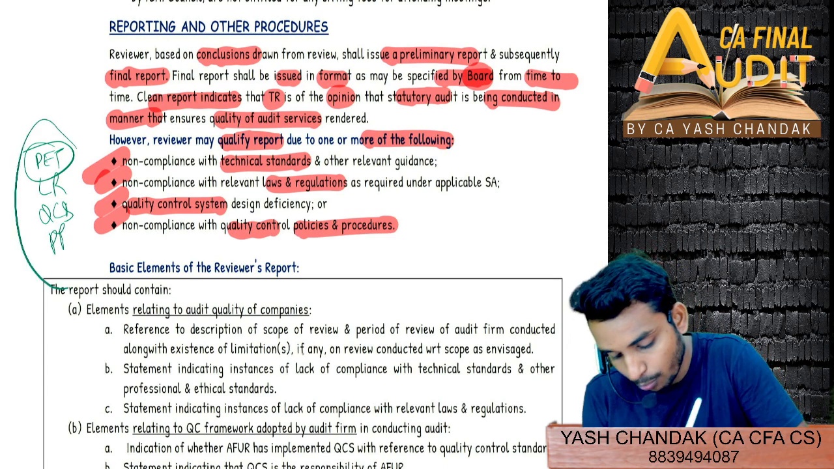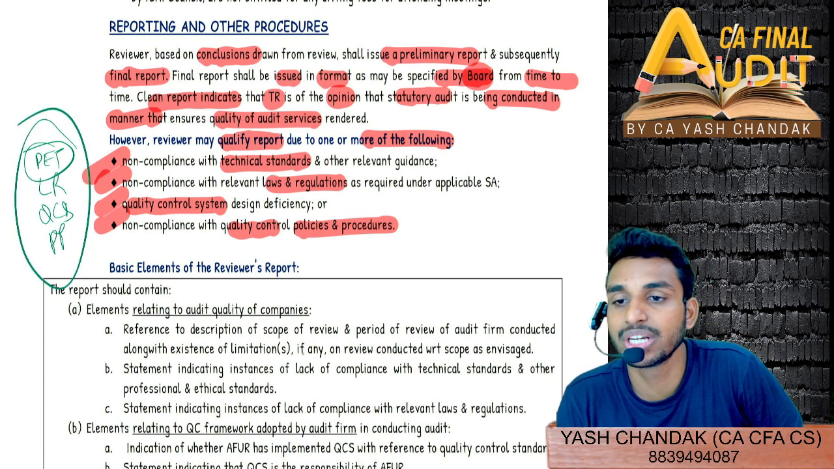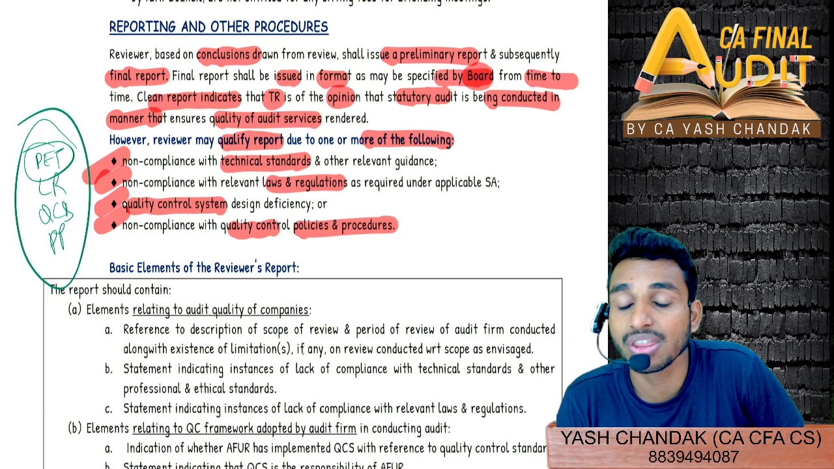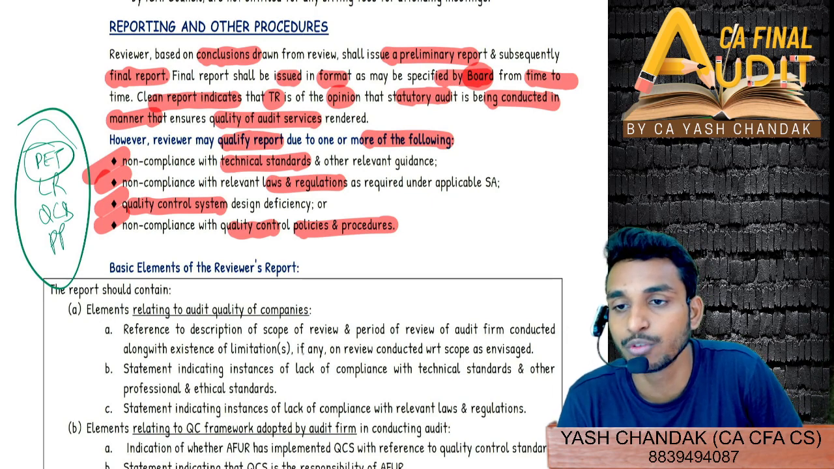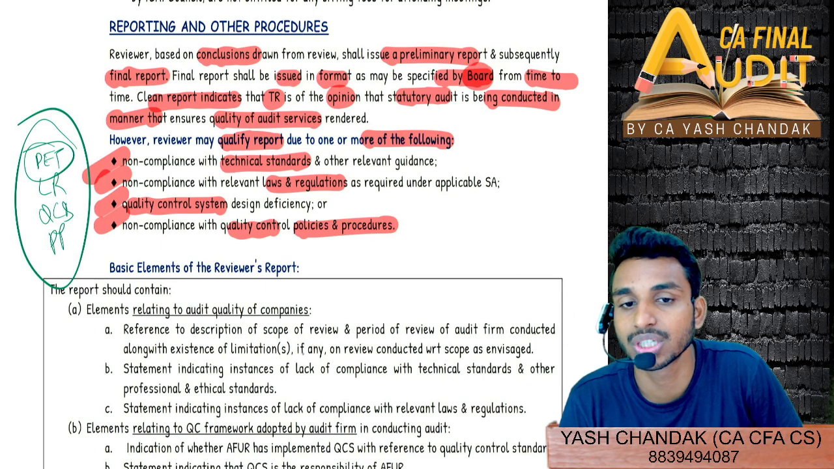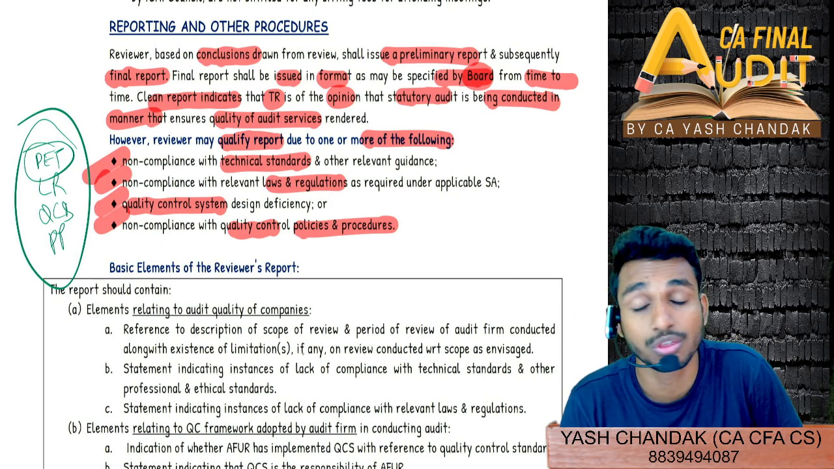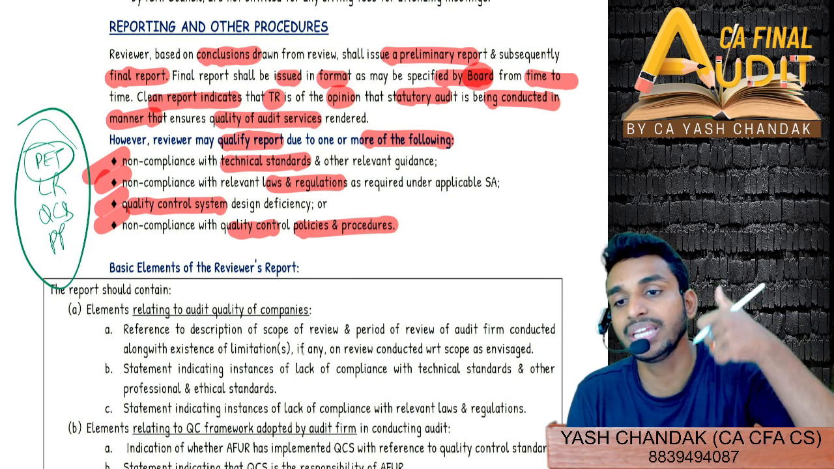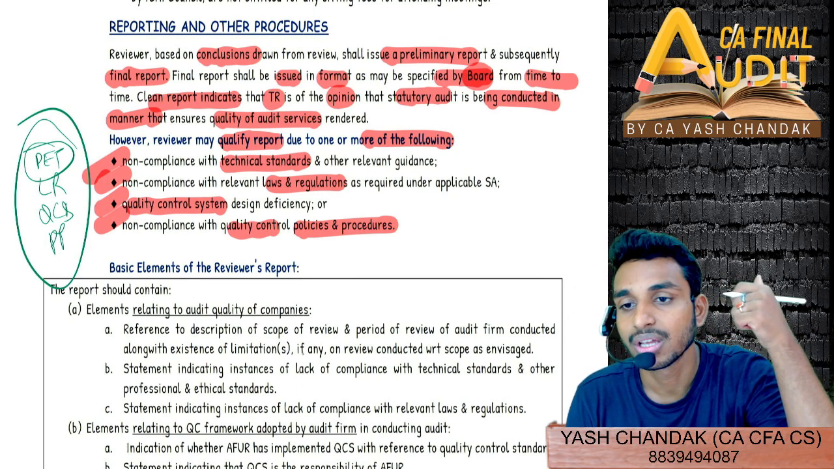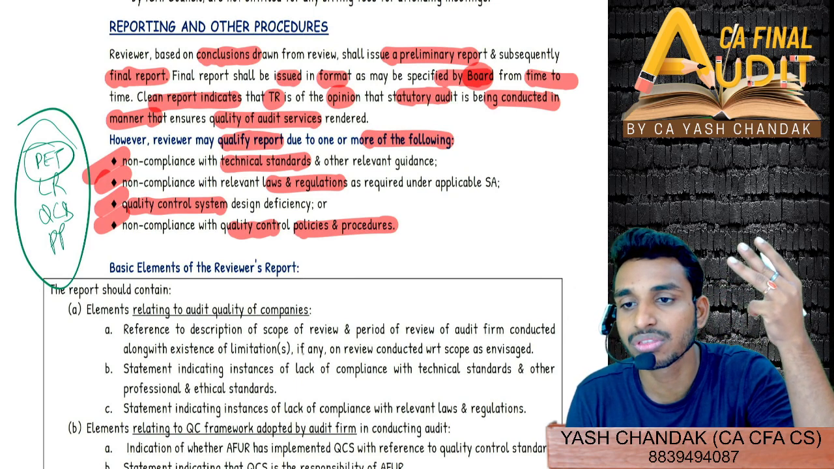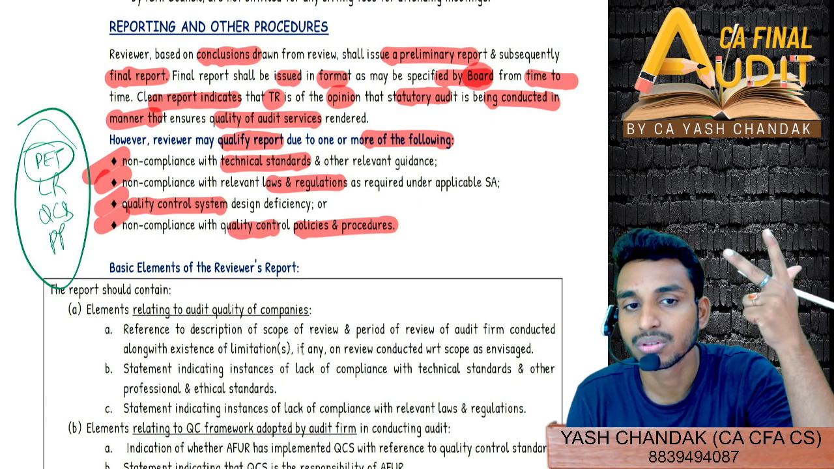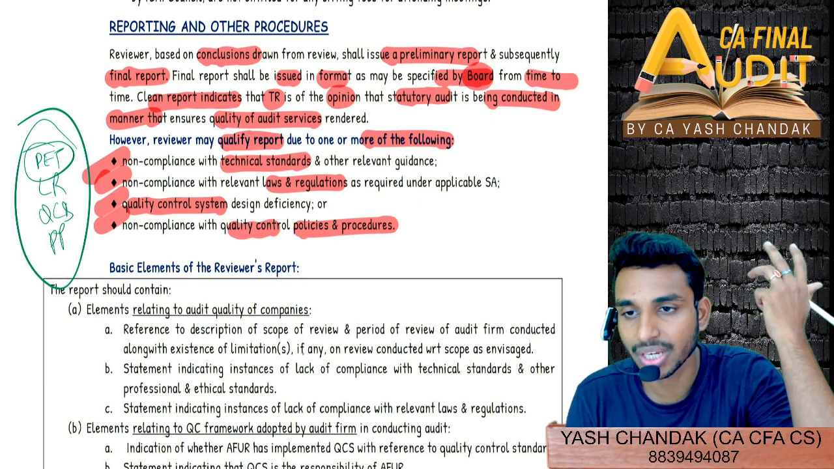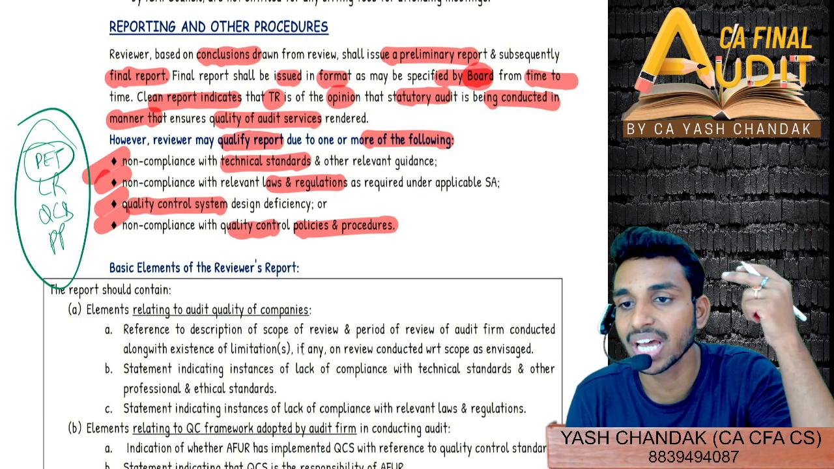These points we have already seen in the scope of quality review. Do you remember the first question of this chapter, the quality review chapter? The first question on the first page. Scope of quality review. I told you to remember PT, LR, QCS, and one more was what? Material misstatement, MMS, right? PT, LR, QCS, MMS.